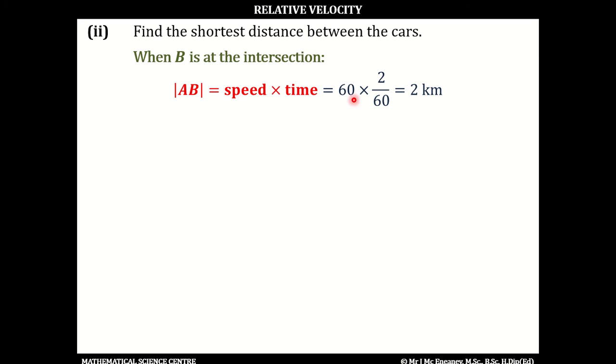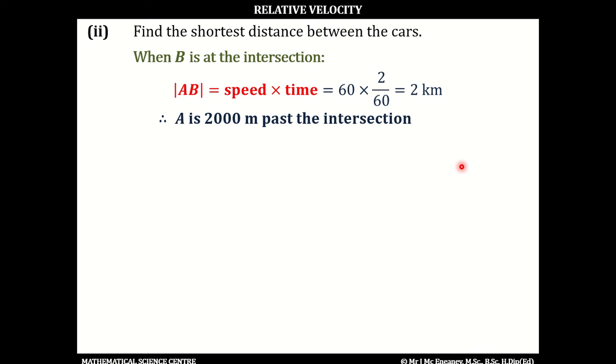The speed of car A is 60, and the time is 2 minutes, which is 2 over 60 of an hour. That works out as 2 kilometers, which is 2,000 meters. So when B is at the intersection, A is 2 kilometers or 2,000 meters to the right of car B.